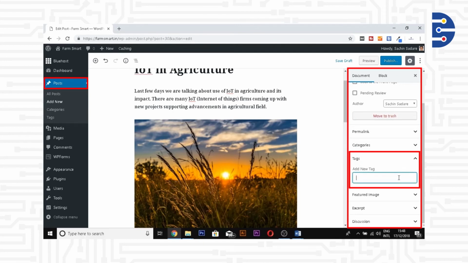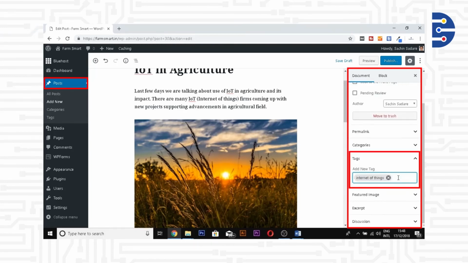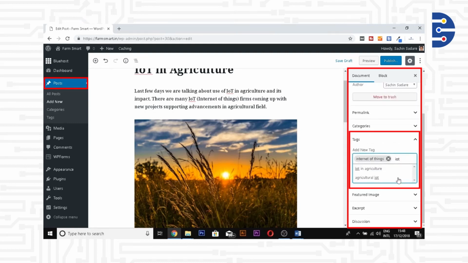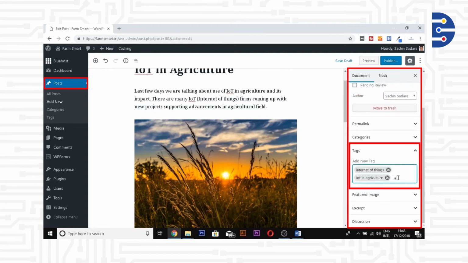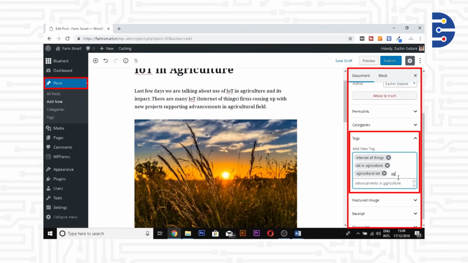I'm going to write a few keywords. IoT in agriculture, Internet of Things, agricultural IoT. These are some of the tags that I add to the blog here. A general rule of thumb is that you can have about 10 to 20 tags at the most. Do not stuff your blog with 50 or 100 keywords. Make sure that you have a limited list of tags to your blog.